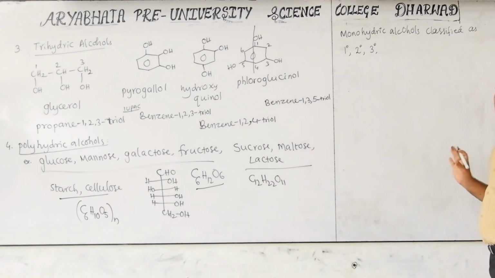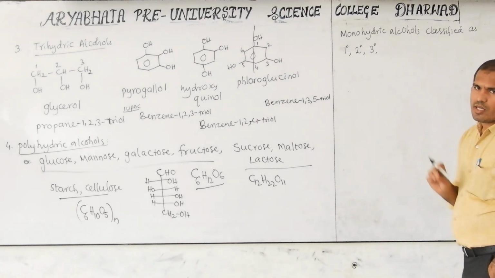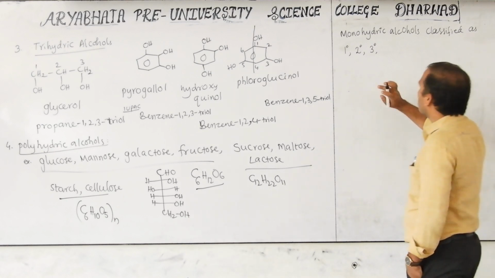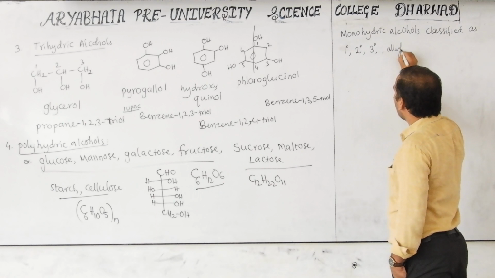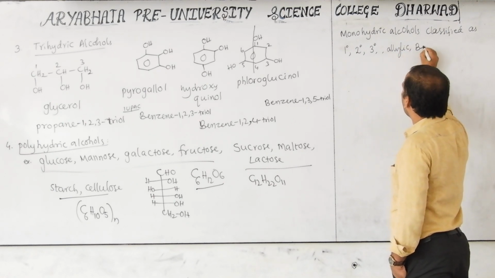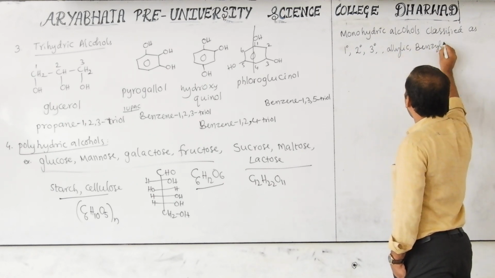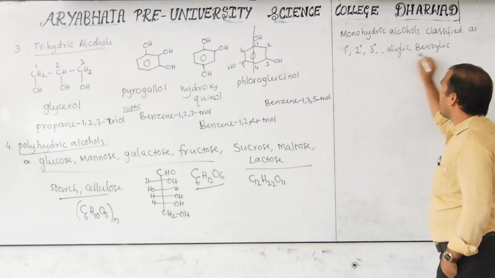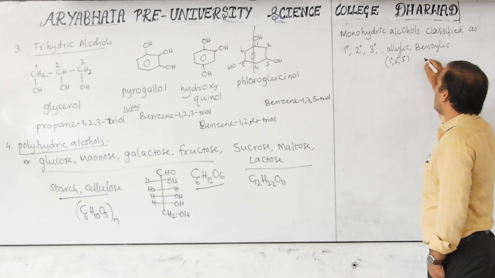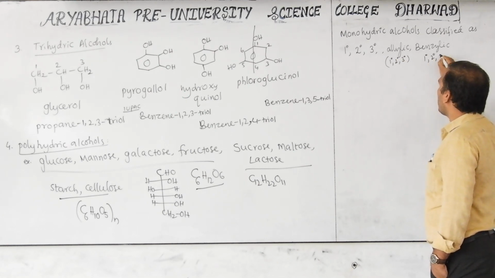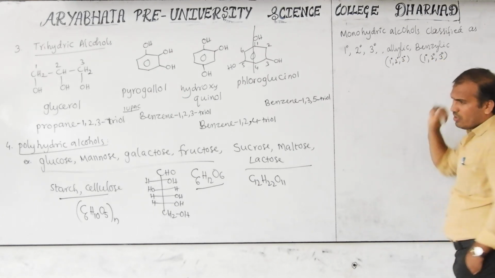That's why quaternary alkyl halide, quaternary alcohol will not be present. Primary, secondary, tertiary, and next allylic, benzylic. In allylic and benzylic also, primary, secondary, tertiary will be there. Here also primary, secondary, tertiary benzylic is there.